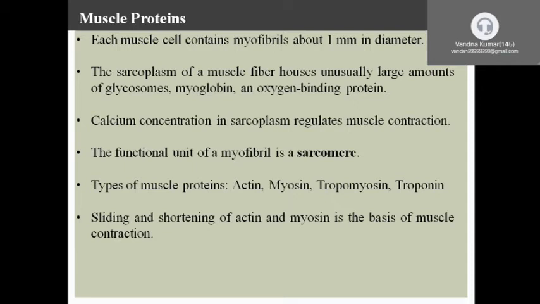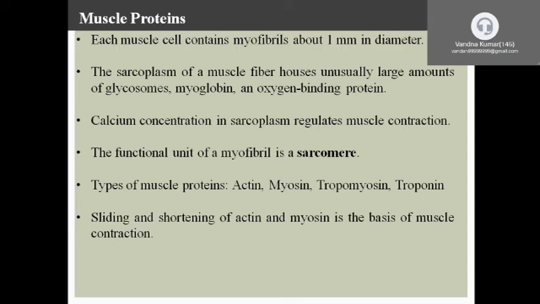Another proteins are the muscle proteins. In the body, there are 3 types of muscles: skeletal muscle, smooth muscle and cardiac muscle. Each muscle cell contains myofibrils, and the functional unit of the myofibril is the sarcomere. Sarcomere is covered by the sarcolemma.